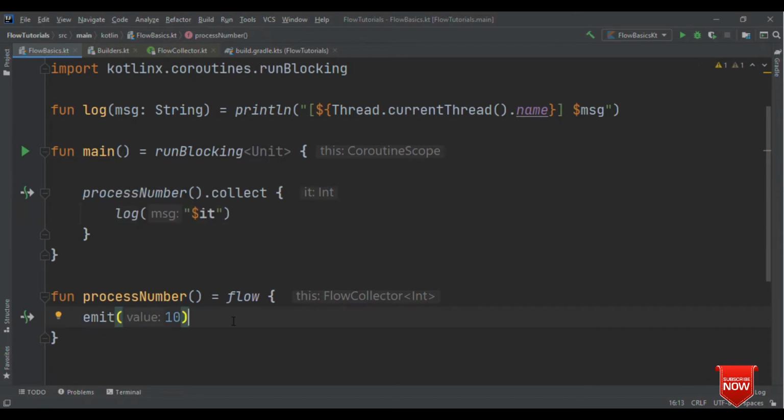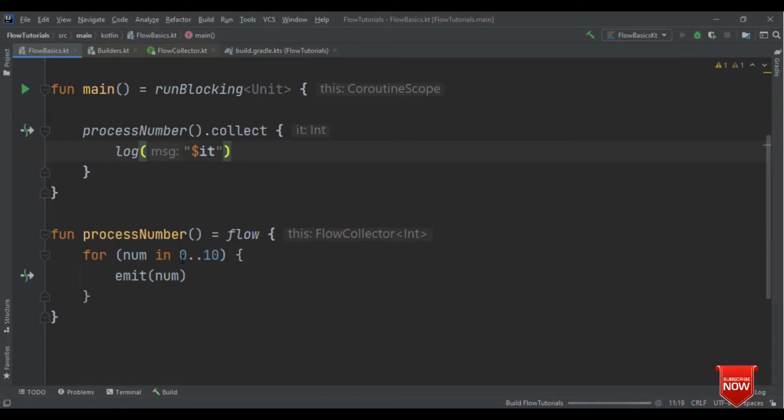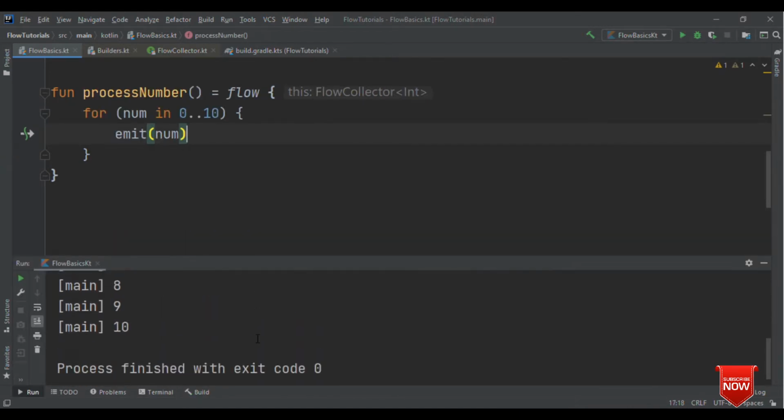Rather than just emitting one value, let me emit a series of values. So let me have a for loop, and let me give this for num in 0 to 10, emit this number. Now if I run this, then you'll see the values getting printed between 0 to 10. One thing is that I haven't added delay, so it will be printed all at once. So here all these values got printed at once.